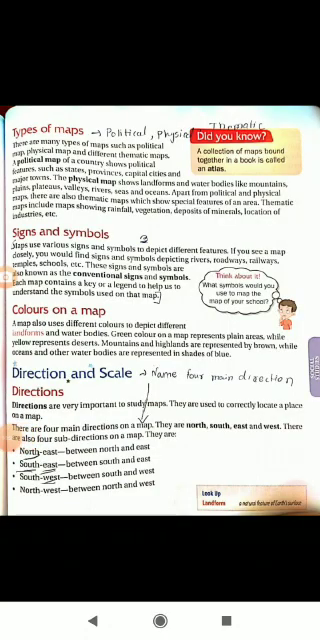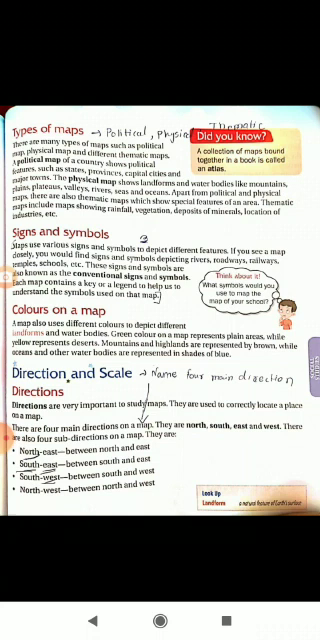So children, I guess you all understood about political, physical and thematic maps. Now there is one book which is named Atlas. It is a collection of maps bound together. In an atlas you can see all sorts of maps: political maps, physical maps, thematic maps, all collected together. So that book is named Atlas. If you get to see that book, it will be good.